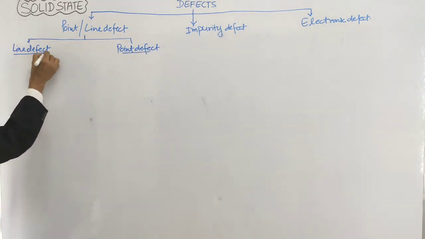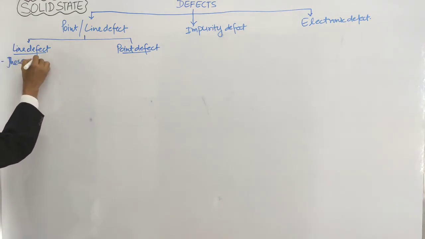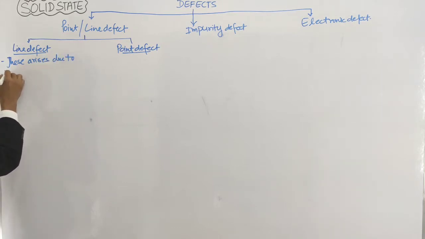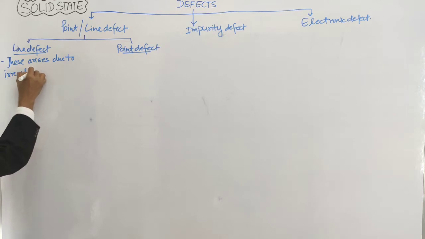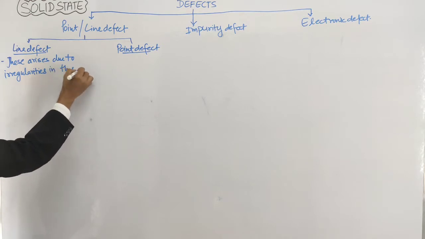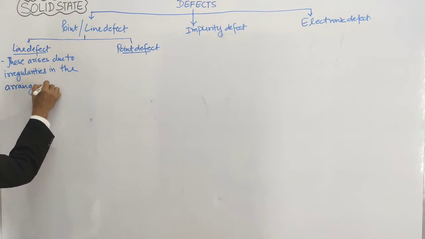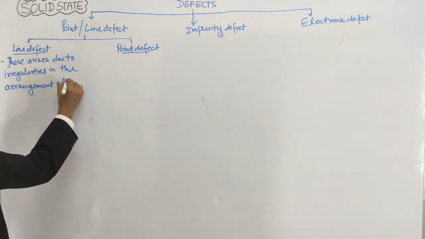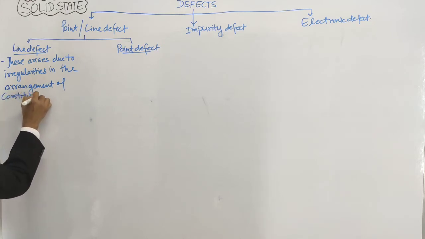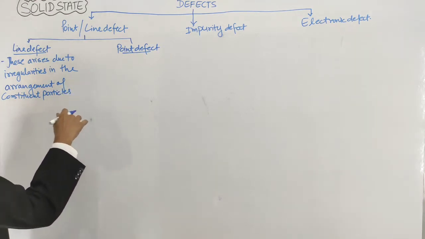The line defect arises due to irregularities in the arrangement of constituent particles in the entire row.